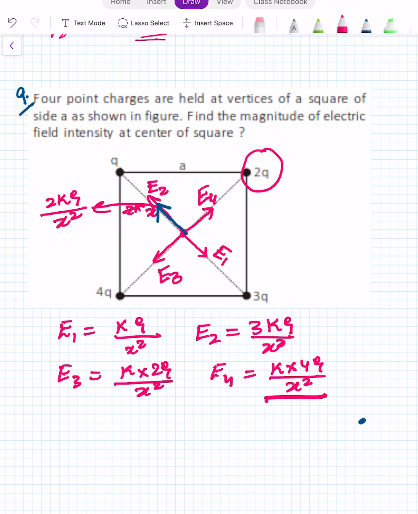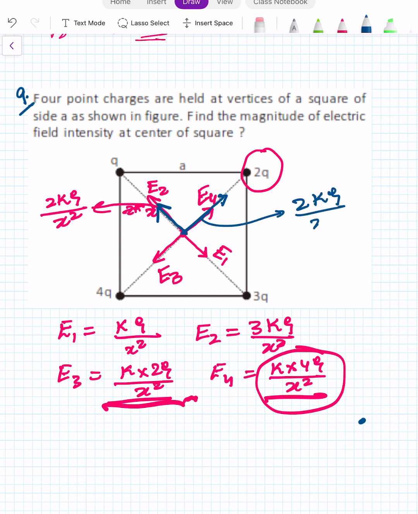And E3, E4 are also opposite to each other, and the resultant is going to be along the E4 direction. So due to E4 and E3, the resultant in this direction is equal to 2KQ upon x square. And x is equal to, this total distance is root 2a, so root 2a by 2, a by root 2.